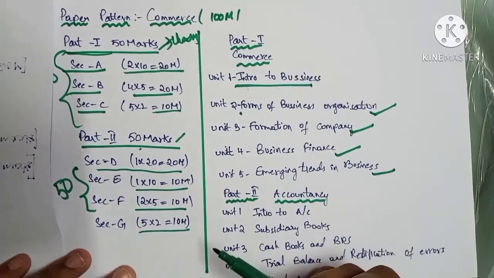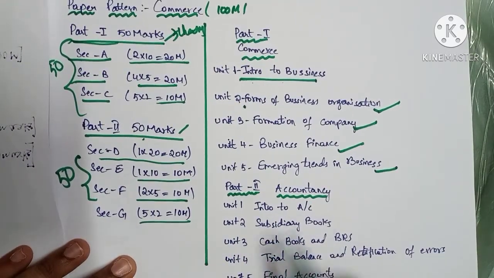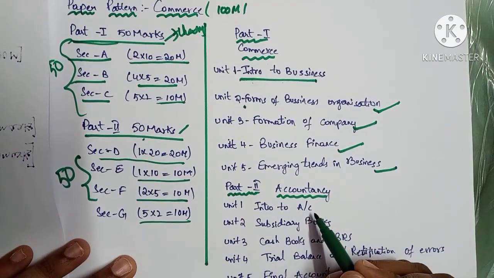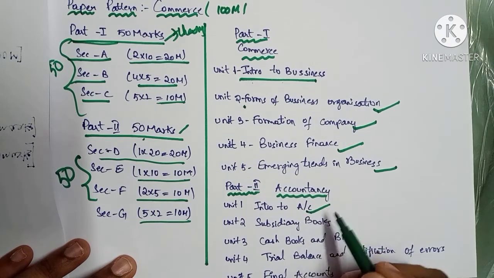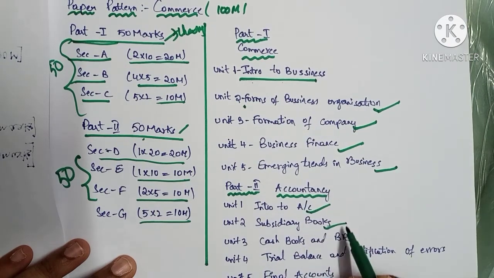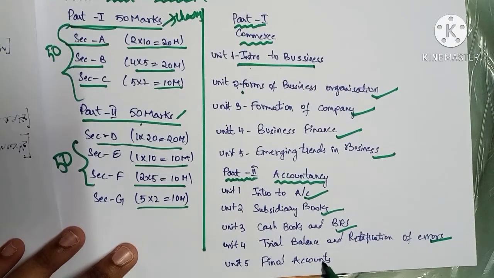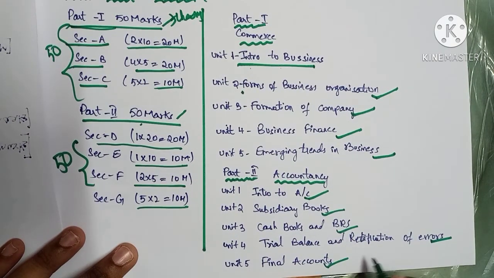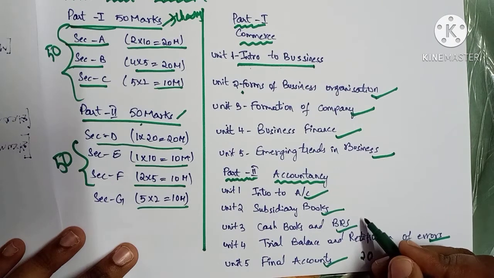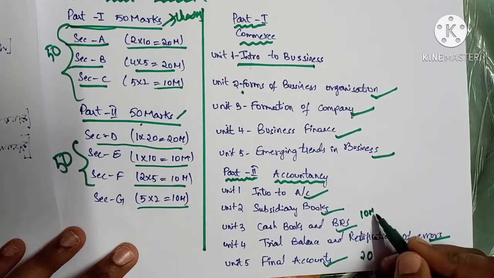Let us come to accountancy. In accountancy, the first unit is introduction to accountancy. Then next is subsidiary books. Then next, cash book and BRS. BRS stands for bank reconciliation statement. Then trial balance and rectification of errors. Then final accounts. These final accounts will appear for 20 marks in your exam. Cash book and BRS will appear for 10 marks in the exam.